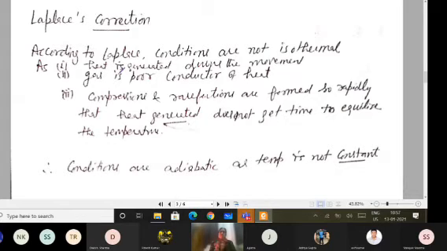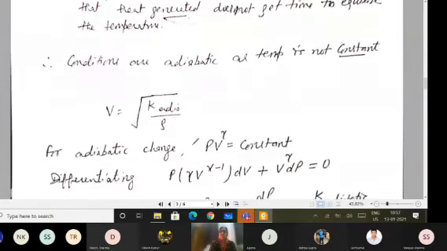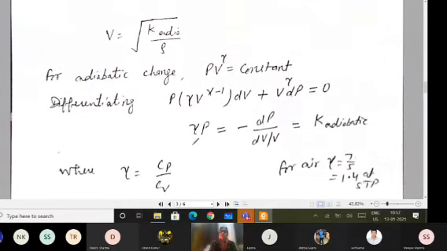And these compressions and rarefactions are formed so rapidly that heat is not getting any time to equalize the temperature. So the process is very rapid. So conditions are adiabatic. It means when I write the value for the speed, then the bulk modulus of elasticity has to work under the adiabatic conditions. And for adiabatic conditions, you know the equation, that is PV^gamma equals constant.